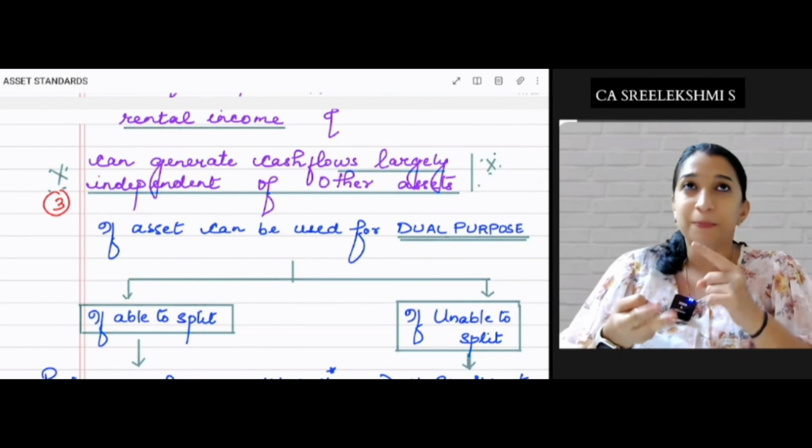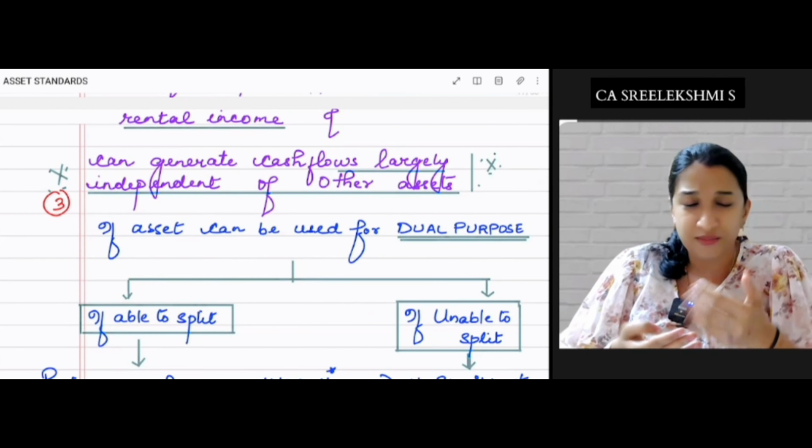So it's a land, building, part of building or both, held for capital appreciation, not using in the business. You are not using it in the business, not for production of goods, rendering of service, or administration purpose. You are not using it, and it is specifically for rental purpose or capital appreciation, and it can generate cash flows largely independent of other assets. Then the standard says the asset is not a PP. Show it separately in the balance sheet under the head investment property. Okay. Now,